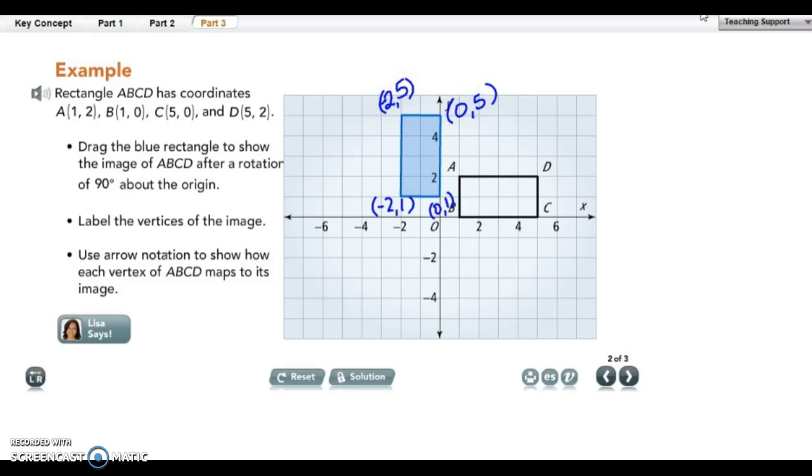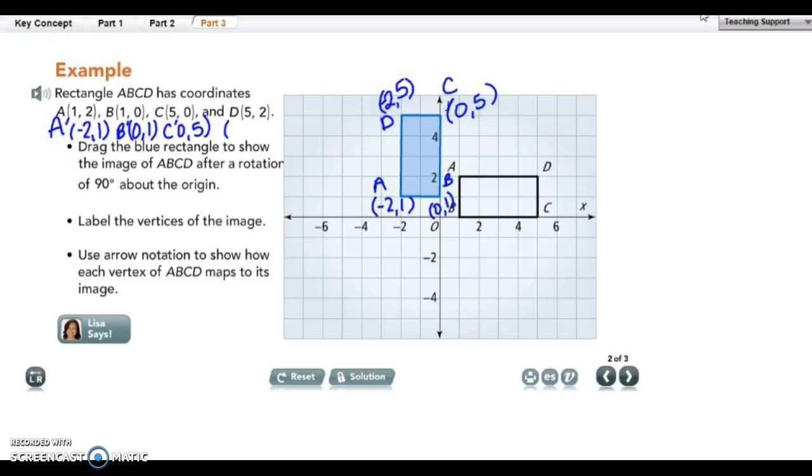Notice that as we are doing that, this one is also A, this one is D, C, and B. Go ahead and look. So for A prime, we're going to have -2, +1. B prime, we're going to have 0, 1. C prime, we're going to have 0, 5.